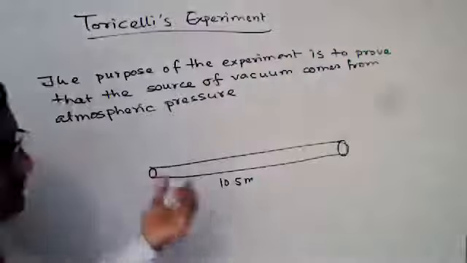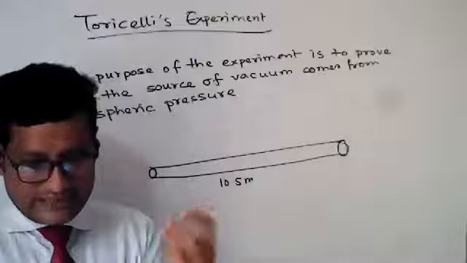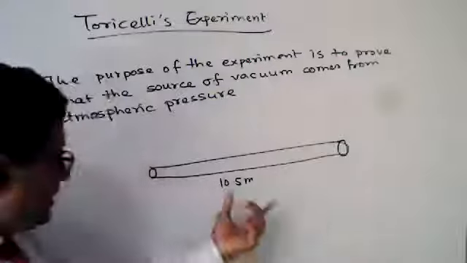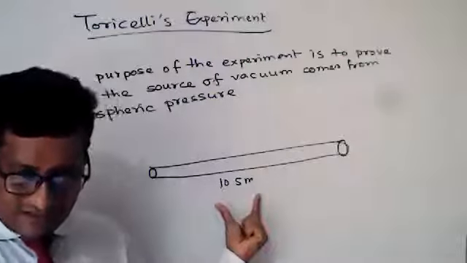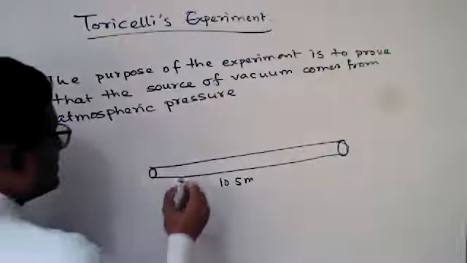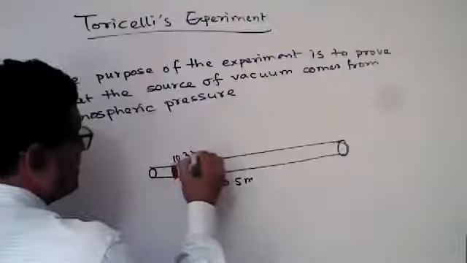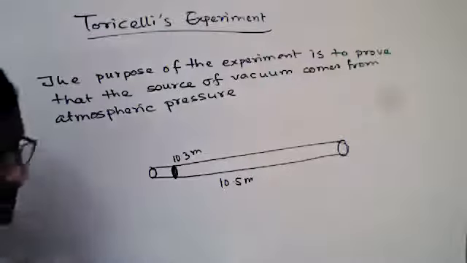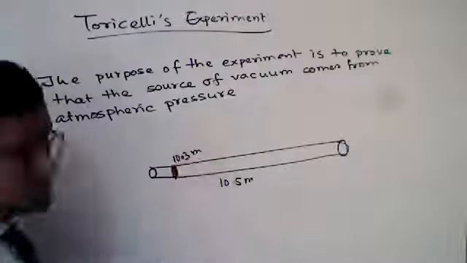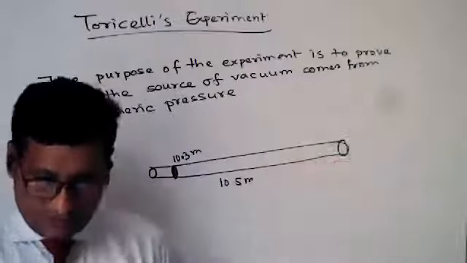And if you sip liquid or cold drinks through the straw, does it come up 10.5 meter? No, it comes up to 10.3 meter. Torricelli used mercury instead of water or cold drinks or liquid.